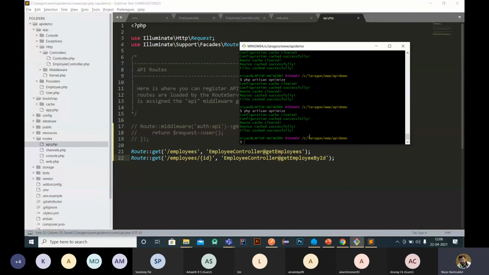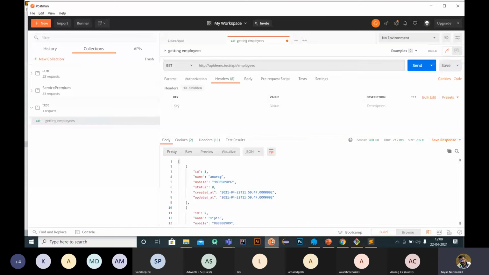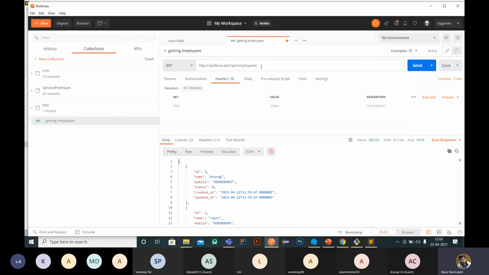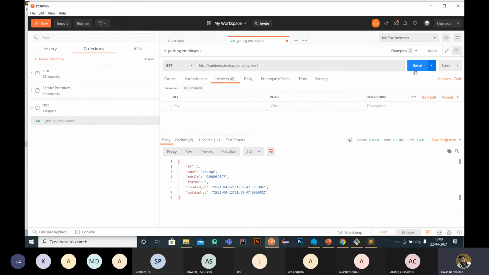So just go for this and optimize, add a new rows, then go for Postman. So changing this to employees slash ID, employee ID, right? Or you can use this. Okay.